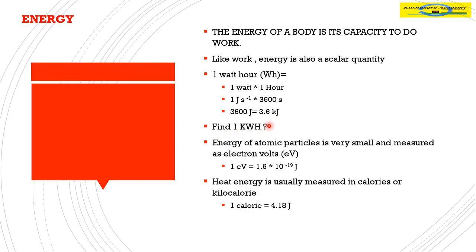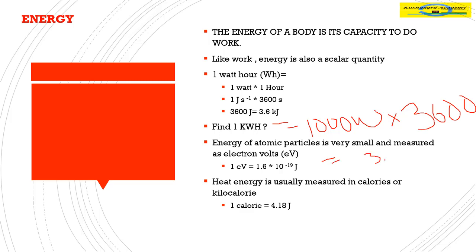Similarly, we can find out for 1 kilowatt hour. What will we write here? 1 kilowatt hour means 1000 watts for 1 hour, that means 3600 seconds. This gives us 3.6 into 10 to the power 6 joules.